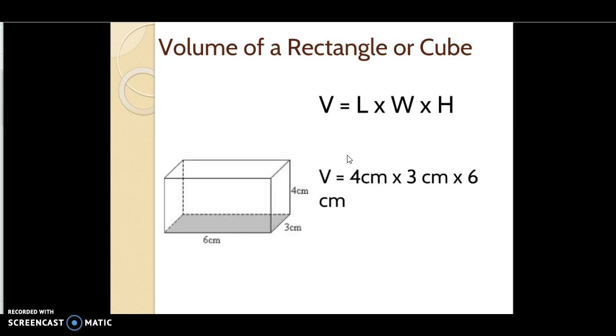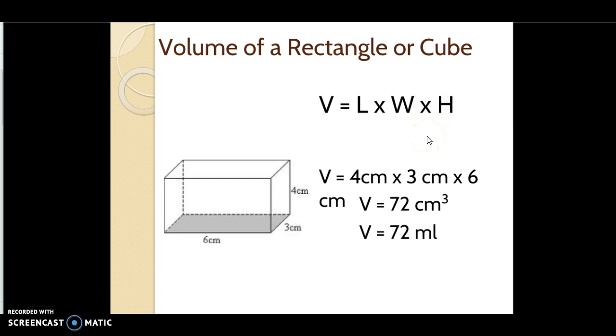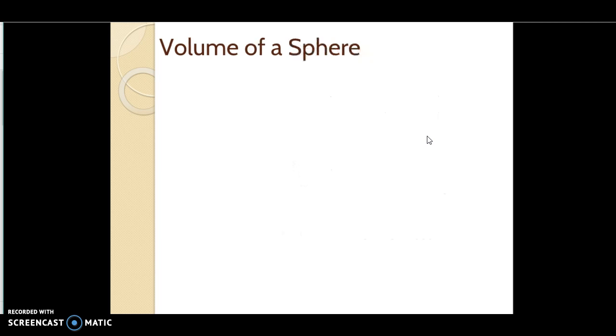So we're going to multiply 4 centimeters times 3 centimeters times 6 centimeters, which gives us a total of 72 centimeters cubed. Now, it's cubed because it's centimeter times centimeter times centimeter. But we don't know if this is a solid or a liquid. So we could also say it's 72 milliliters because 1 cubic centimeter is equal to 1 milliliter. They're the same backwards and forwards. So you can go convert either way, and you're still talking about the same amount of volume.